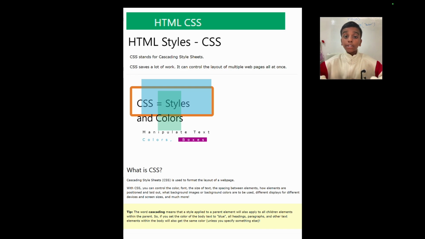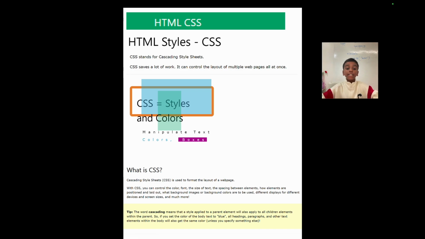What is HTML CSS? Cascading style sheets, CSS, is used to format the layout of a web page. With CSS, you can control color, font, the size of text, the space between elements, how elements are positioned and laid out, what background images or background colors are to be used, different displays for devices and screen sizes, and much more.